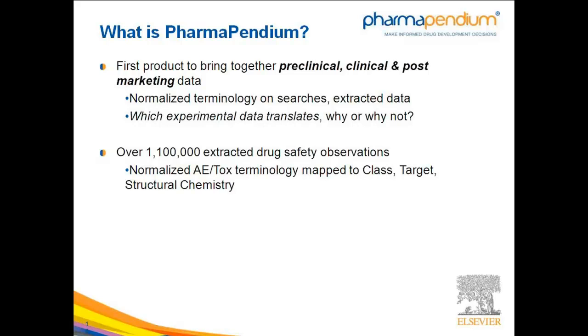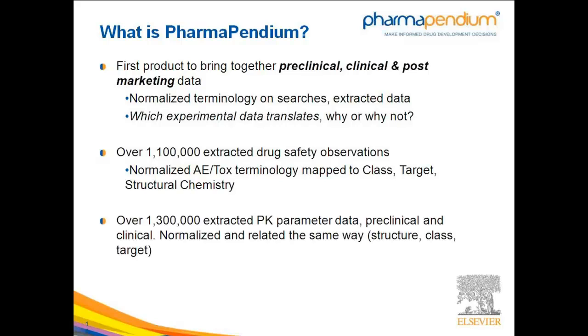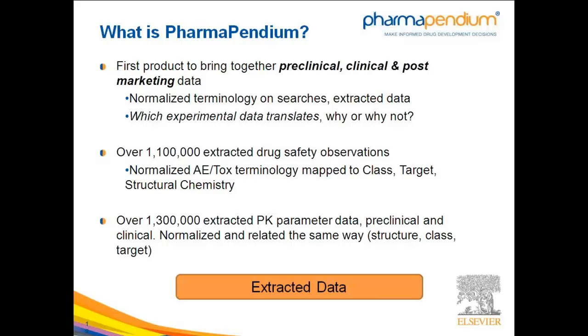We have over 1.1 million extracted drug safety observations, which contains normalized adverse event and tox terminology mapped to drug class, target, and structural chemistry as examples. In addition, we also have over 1.3 million extracted PK parameter data in both preclinical and clinical studies.